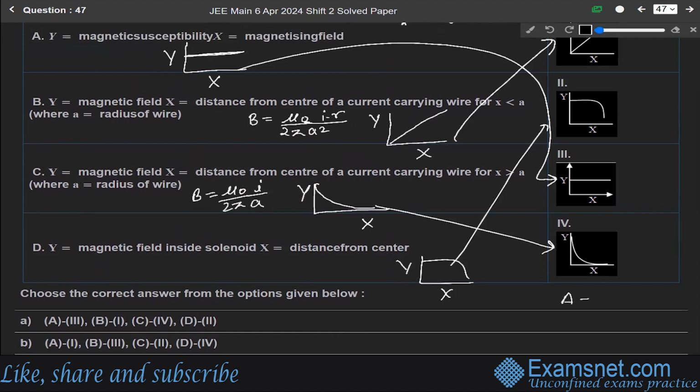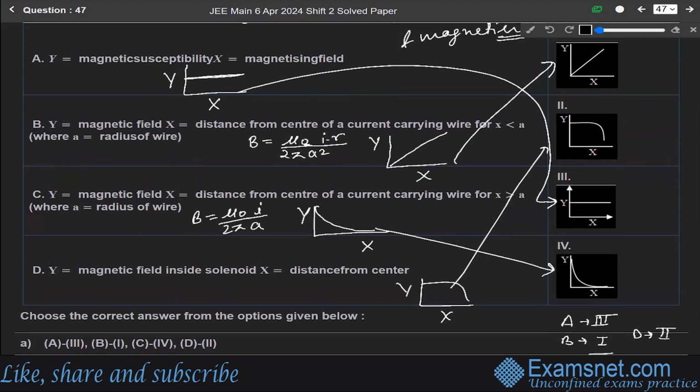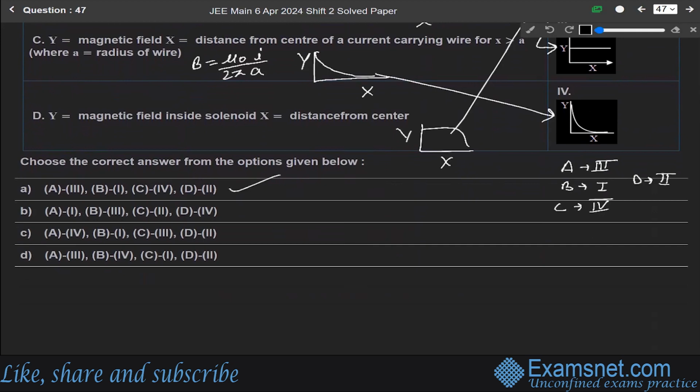So A matches with third, B matches with first, C matches with fourth, and D matches with second. So option A is the correct answer.